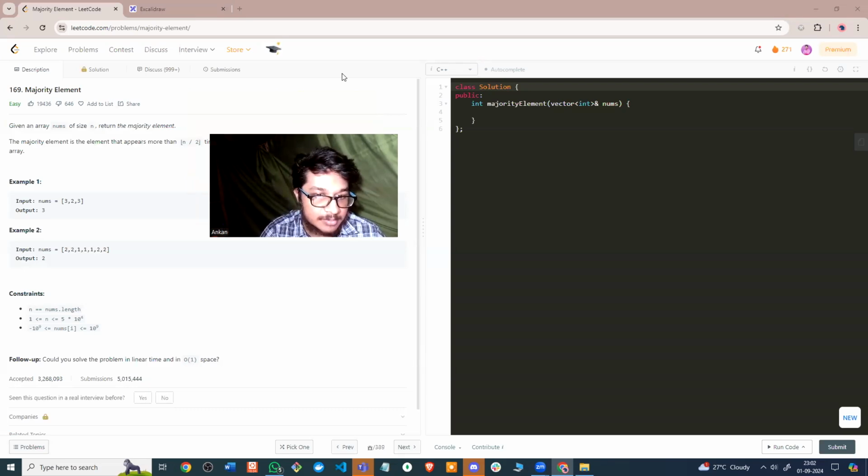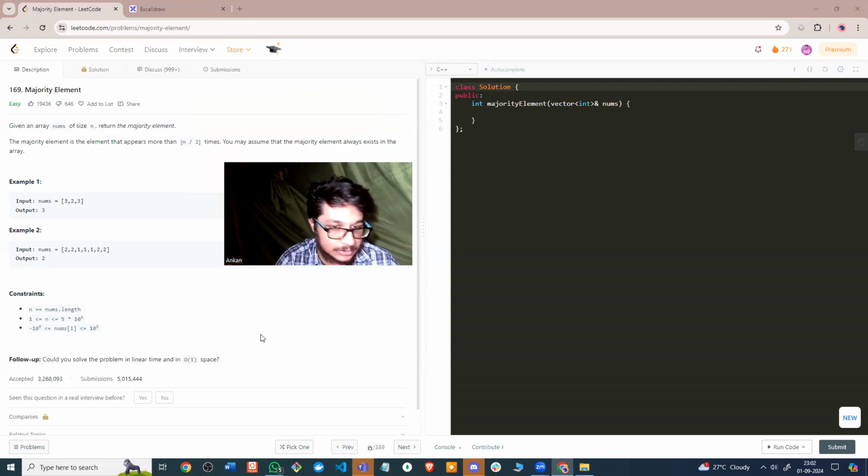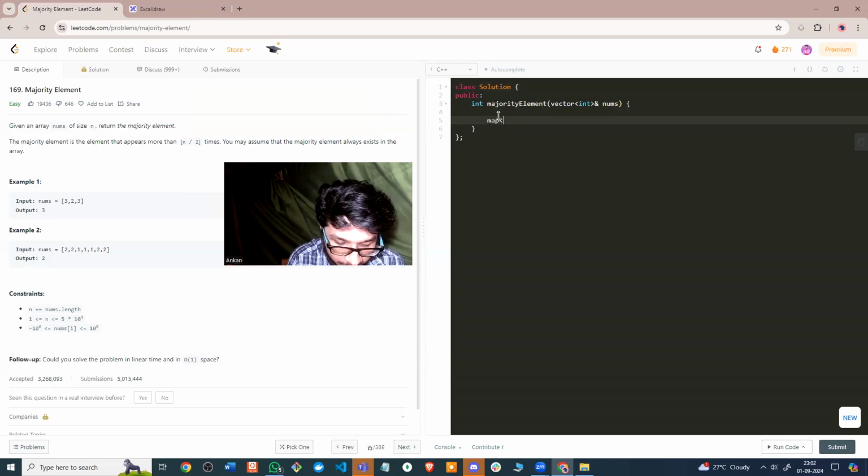We are given the nums vector, right? So I'm going to simply define a map. The map will be of int comma int. So this would be storing our key value pairs.